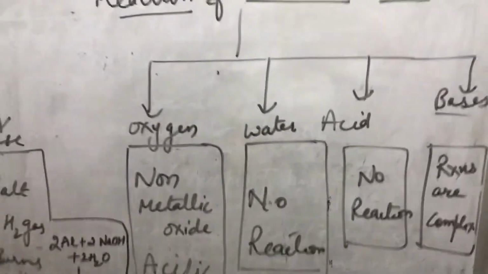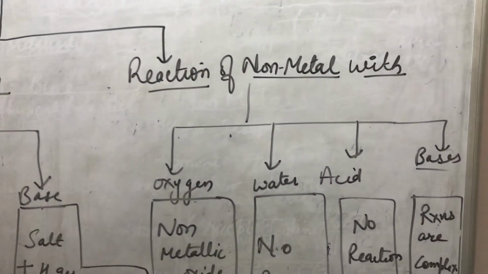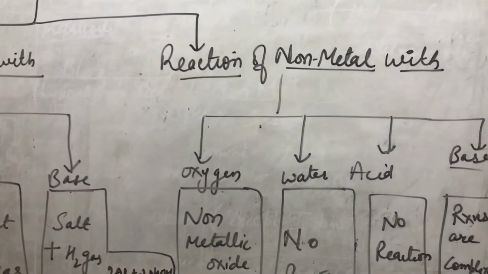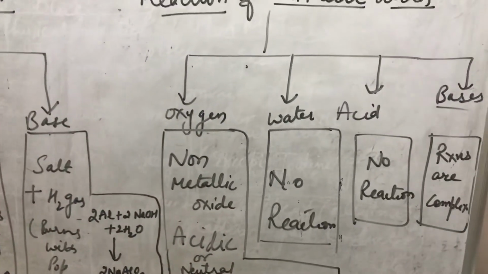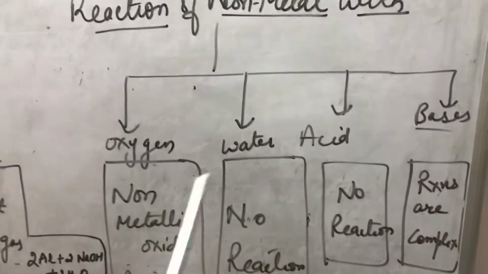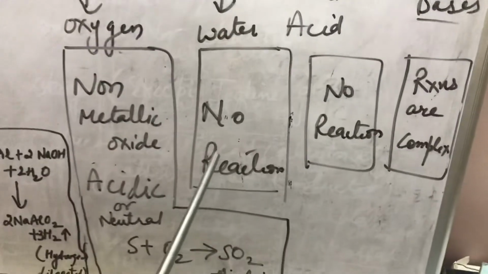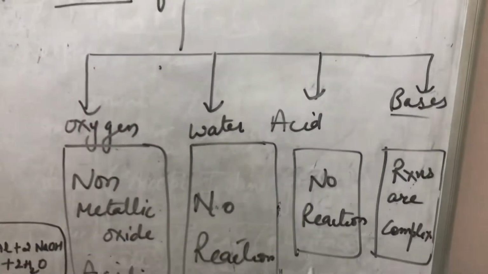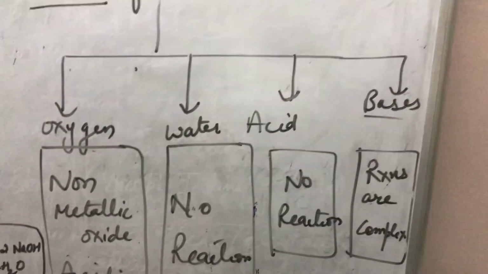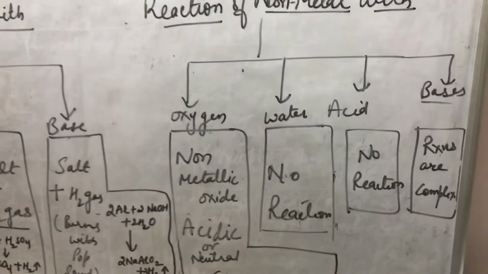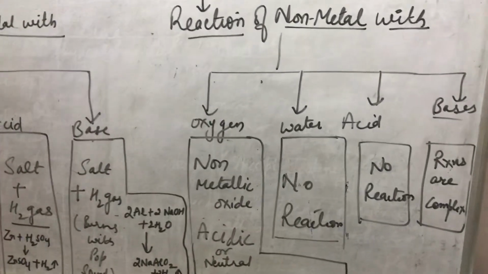And how can you check the acidic nature? By using any litmus paper or litmus solution. If we use blue litmus, it will turn red. Very good. Next one is reaction of non-metal with water. There will be no reaction. Reaction of non-metal with acid, there will be no reaction. And reaction with bases is very complex, and you will learn about these reactions in higher classes.